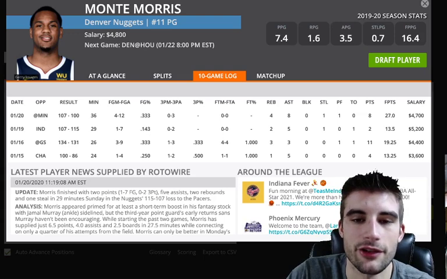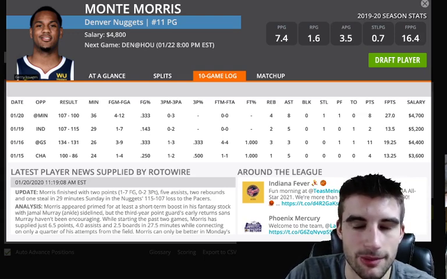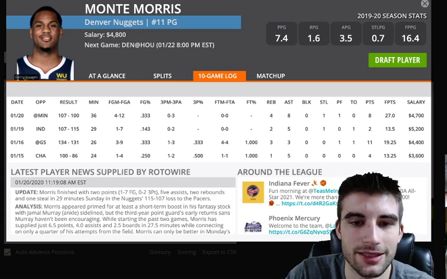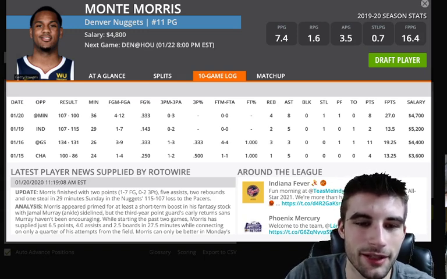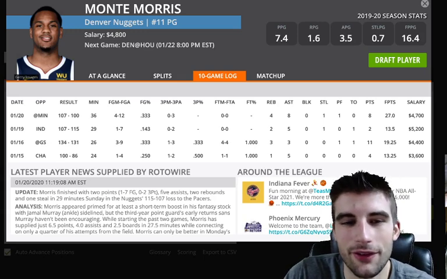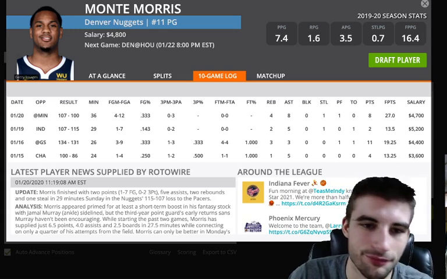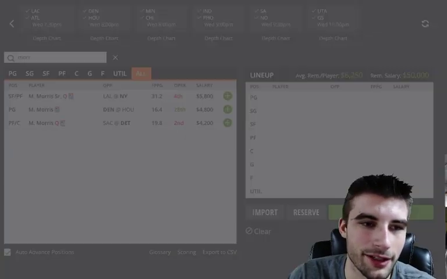They do rank bottom 10 versus guards, and it's a nice pace-up spot. Pretty high total here. And he's only at 0.78 points per minute with everyone off the court, but that's not too bad at 4,800 if he's going to get 35 minutes. So you could certainly look his way. Not my favorite play in the slate, but Monty Morris, just if you want some exposure to the Nuggets with everyone injured, you can certainly do so. So Monty Morris on my radar.